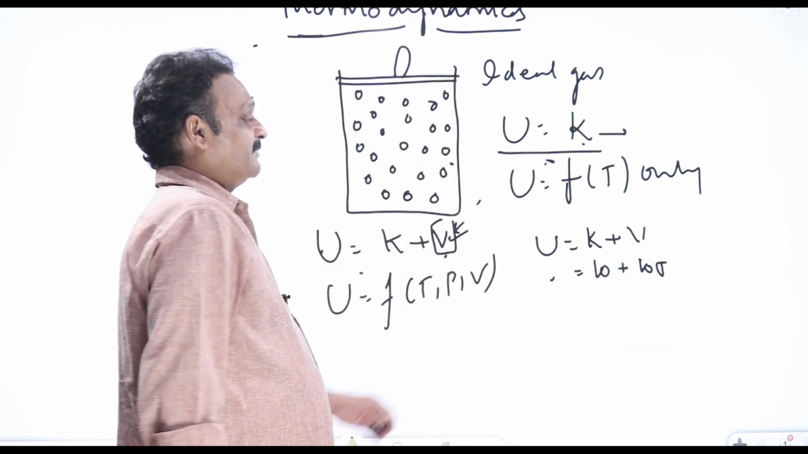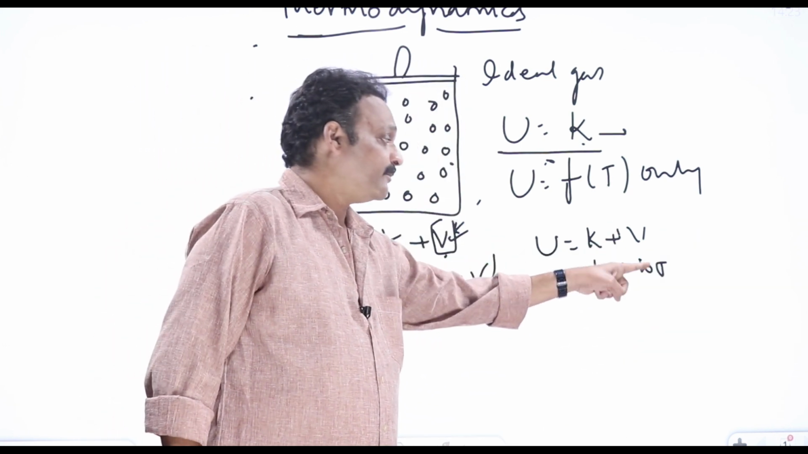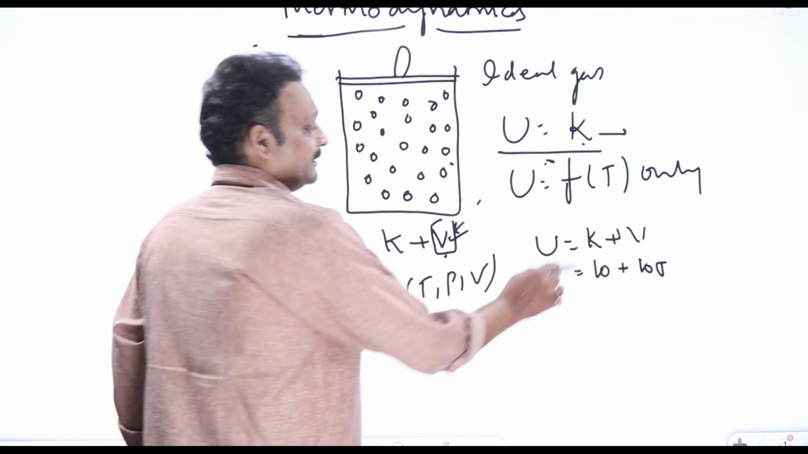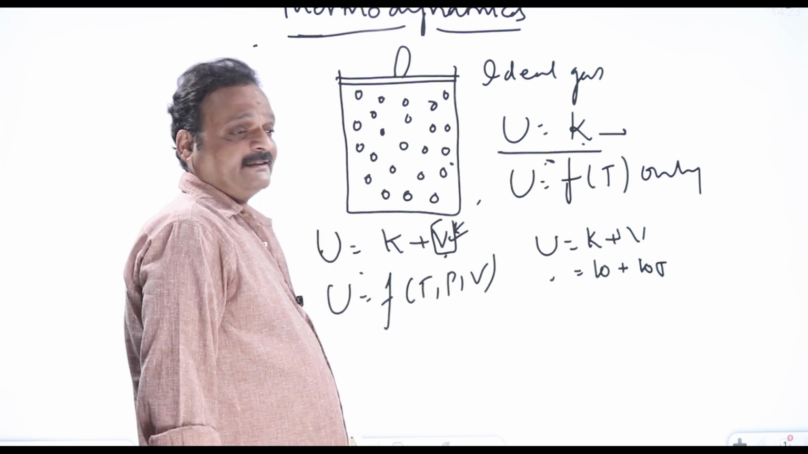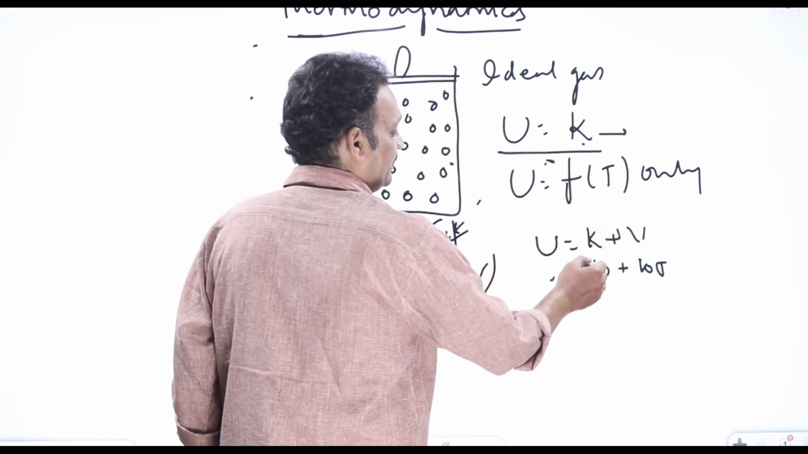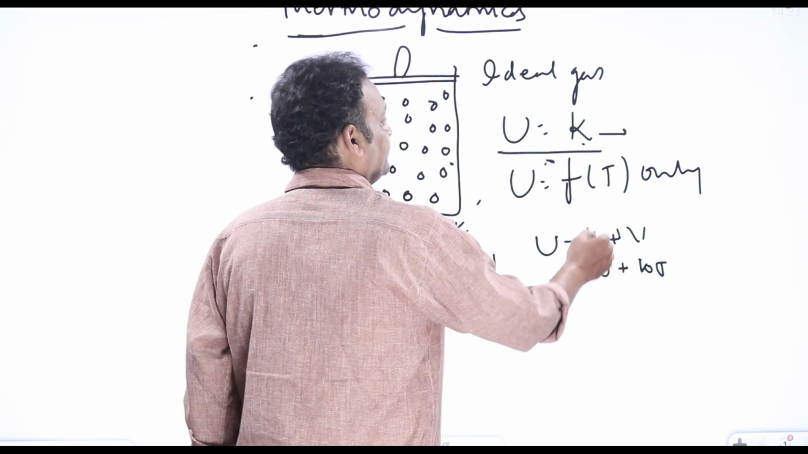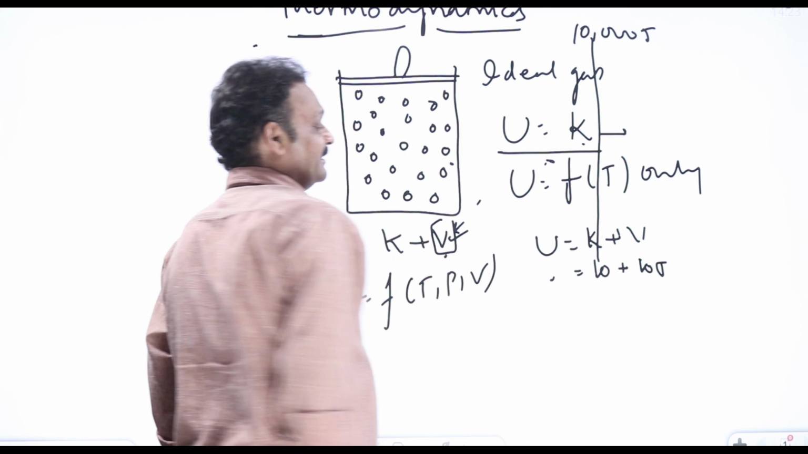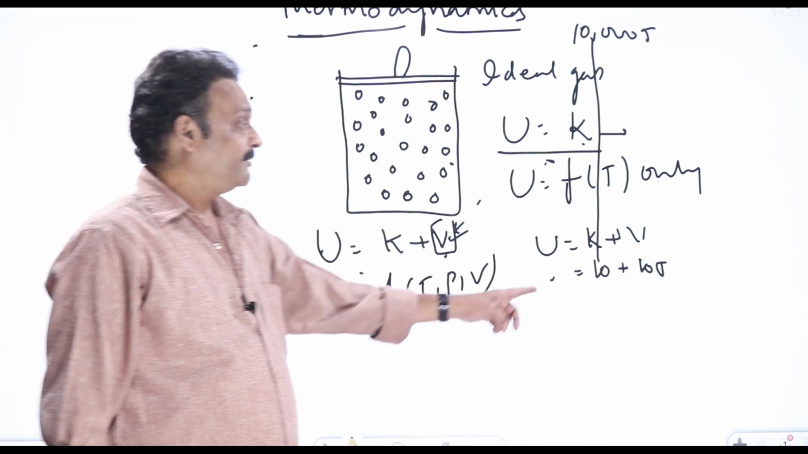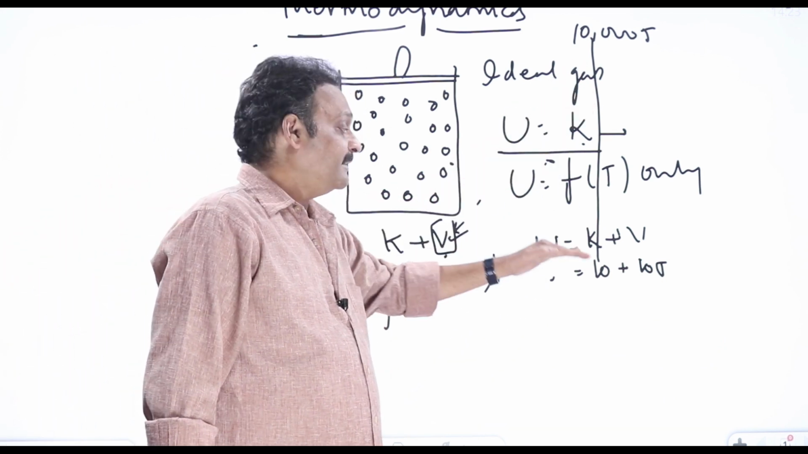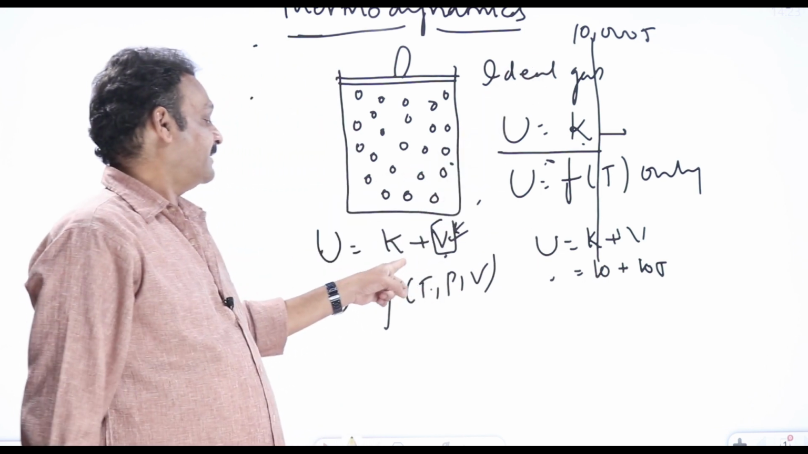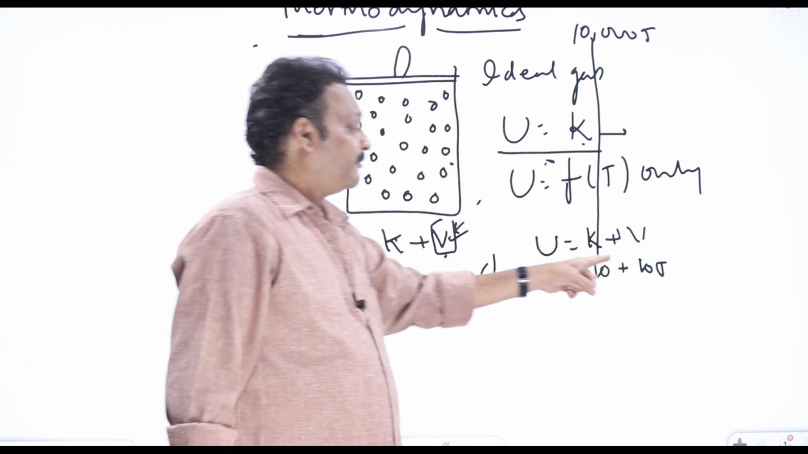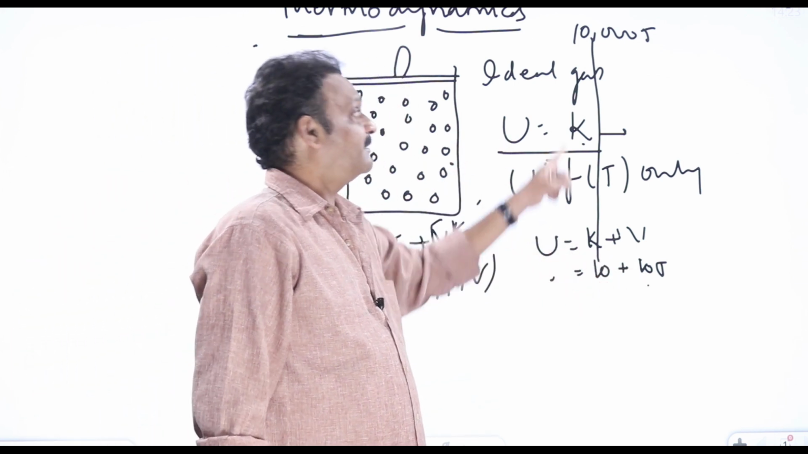Now how to remove this potential energy? How to make this potential energy negligible? There are two methods here. One is, I won't touch the potential energy. It will remain as 10 joules only, but I'll increase the kinetic energy of gas molecules from 10 joules to 10,000 joules. How can I increase kinetic energy from 10 to 10,000? By increasing the temperature. So I'll increase the temperature to a very high value. Potential energy remains as 10 only, but kinetic energy becomes 10,000.